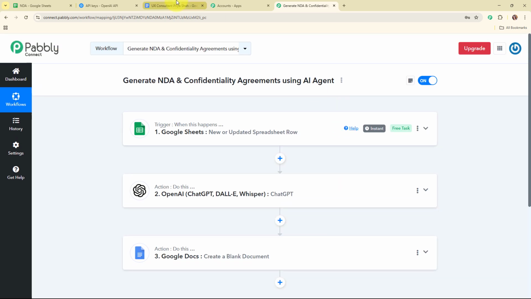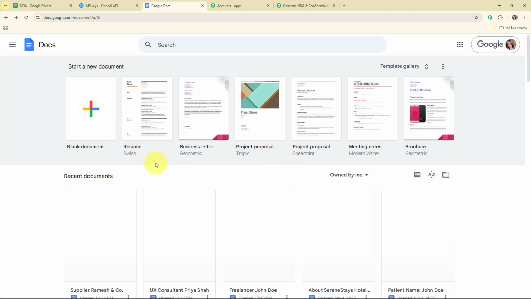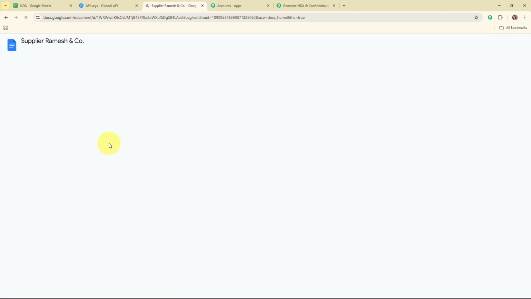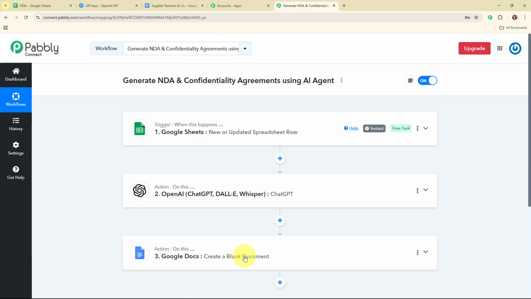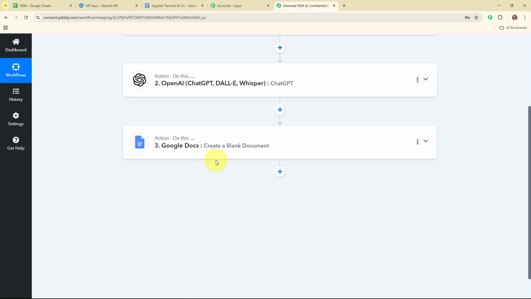So let's go and check it. And here you can see we have successfully created a blank document over here with the receiving party name. So with this, we have successfully set up this action step as well. Now after creating a blank document, I'm going to add the NDA generated by OpenAI in this particular document.